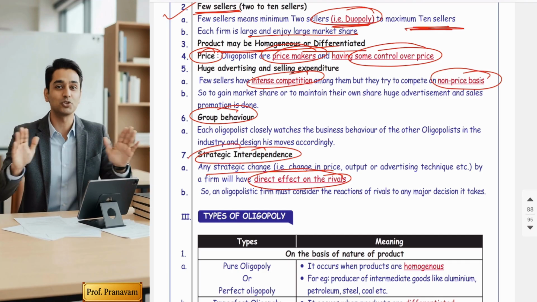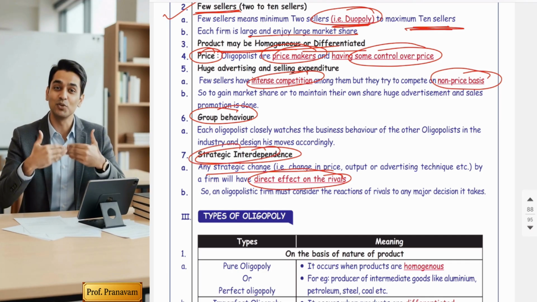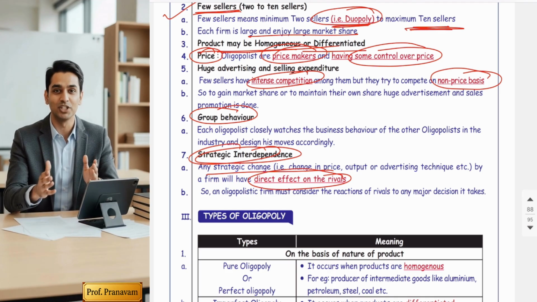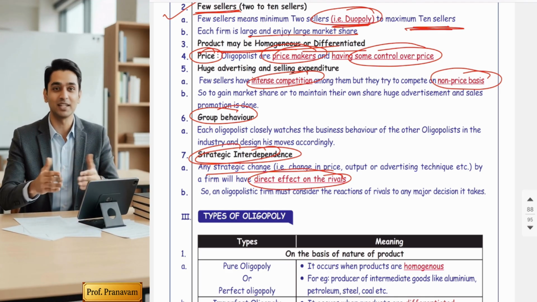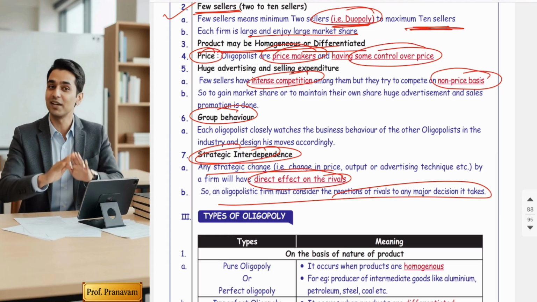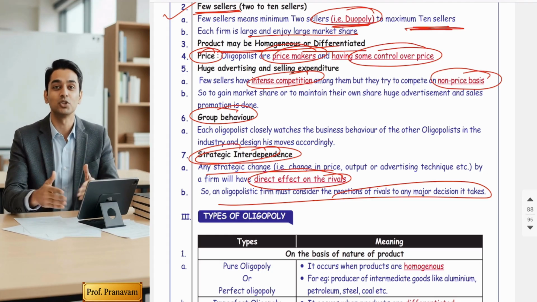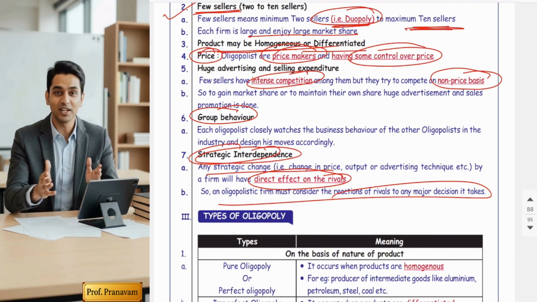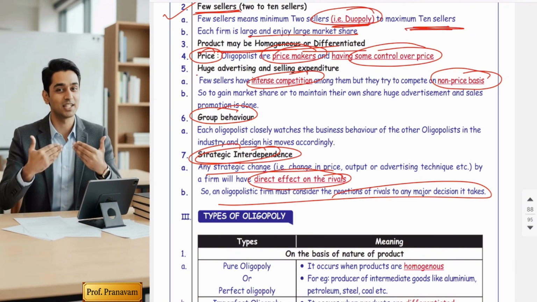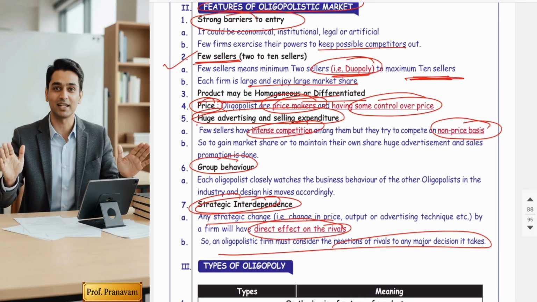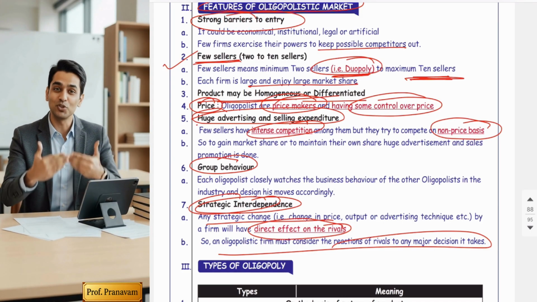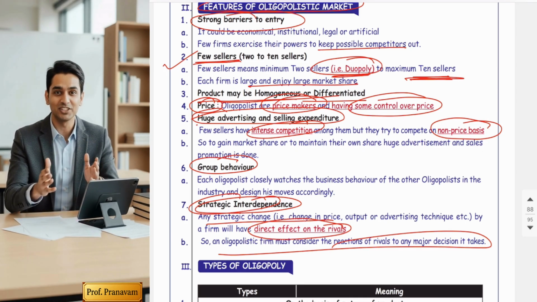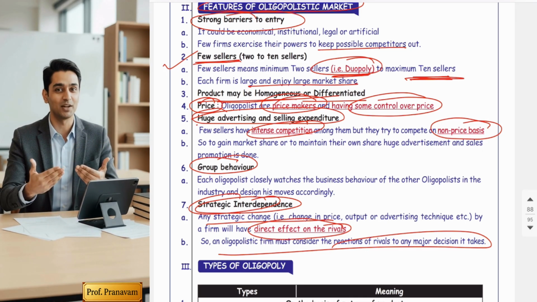So they always go by strategy. In simple words, every move in an oligopoly is a strategic decision. All major decisions are taken on a strategic basis. So they behave as a group. They never compete in price wars. They always go with non-price competition. That's why they always incur huge advertisement expenditure. So friends, these are the seven important features which make the oligopoly market very unique.